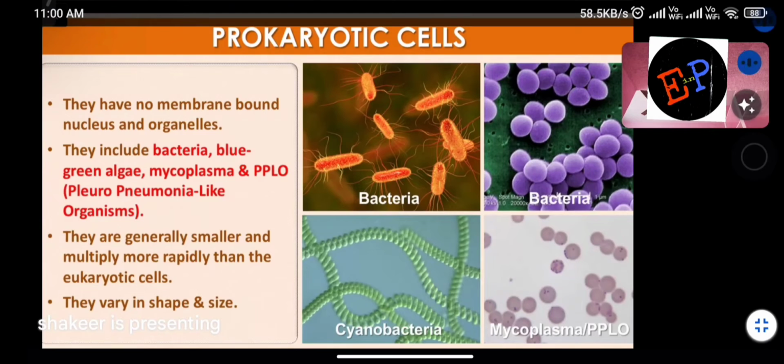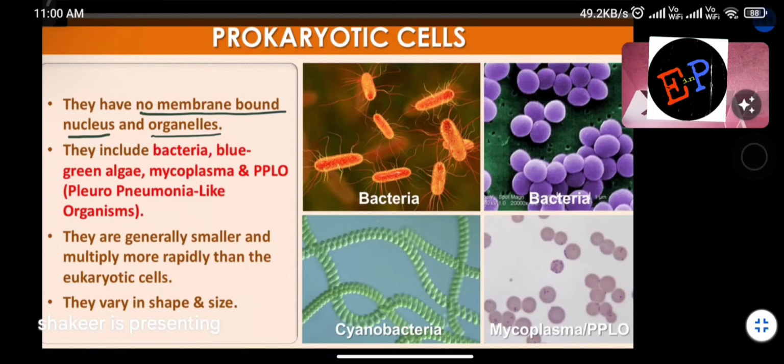In prokaryotic cells, no membrane-bound nucleus is present and no membrane-bound organelles are present. It means they are not bound by any membrane. If nucleus is absent, then such type of cells we call prokaryotic cells. Are you able to understand?